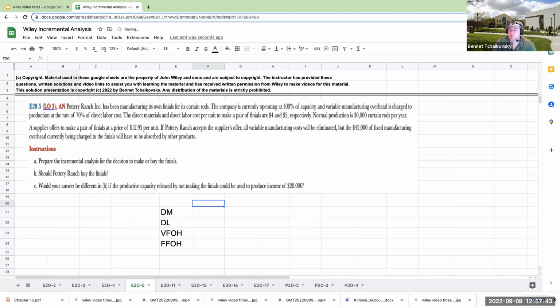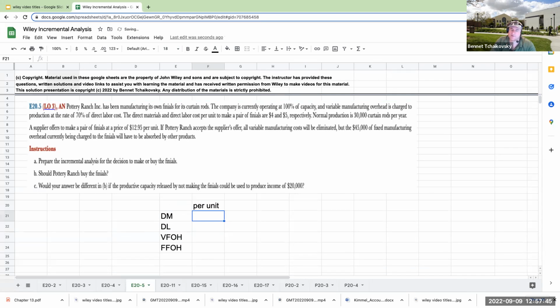If we look at this on a per unit basis, my direct materials are going to be $4. Direct labor is going to be $5. For the variable overhead, it's charged at a rate of 70%, right? So this is 5, which is the direct labor, times 70%. My fixed factory overhead is at 45,000.